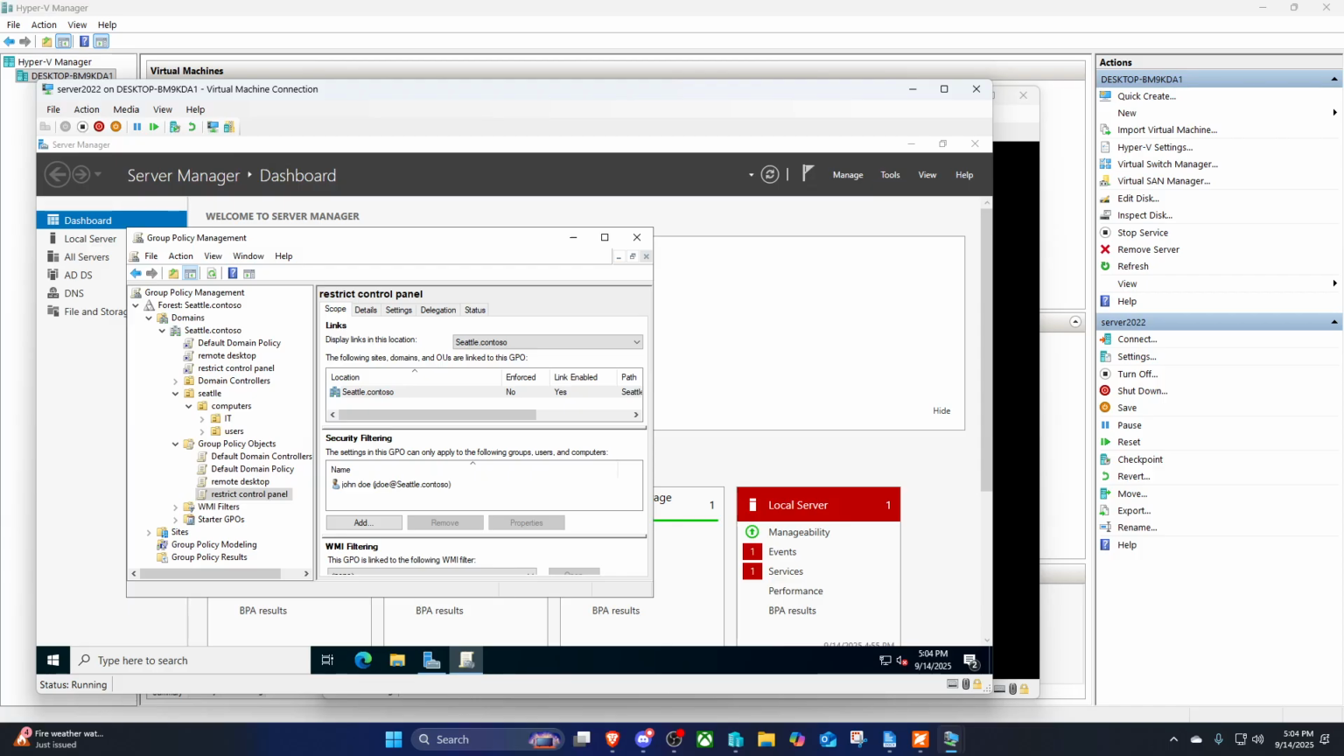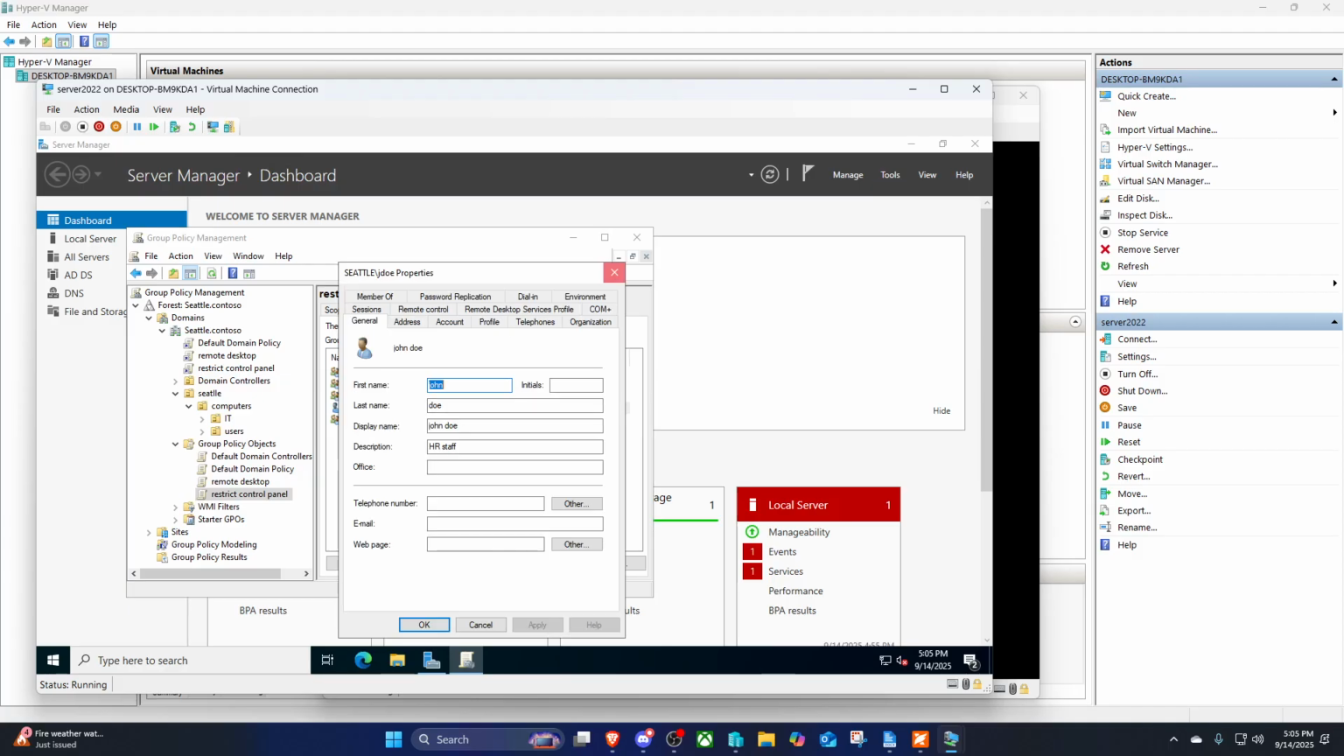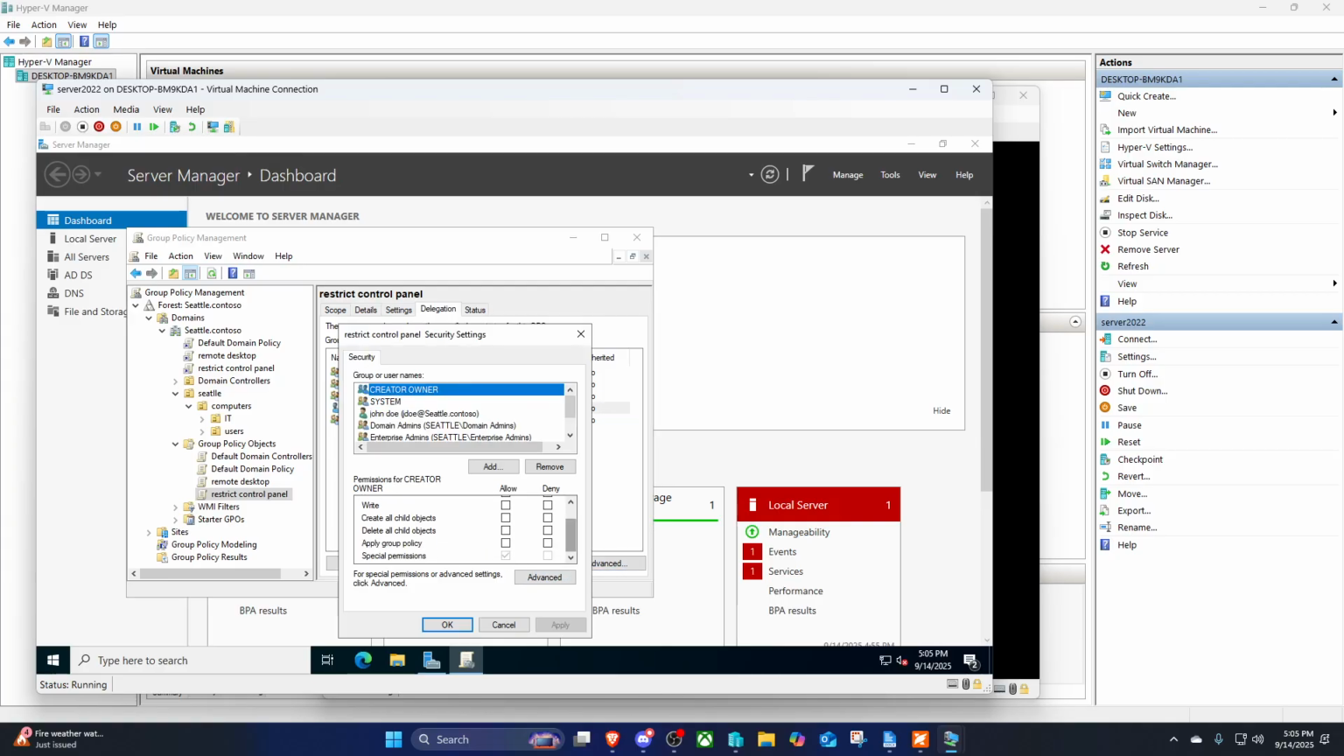And then I'm going to move this to my users. And it should link up. Let's see if he has apply group policy. Apply. No, that's creator owner. Where's you? Oh, apply group policy. Okay.